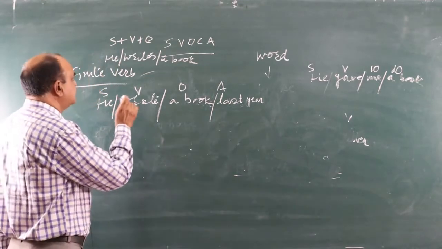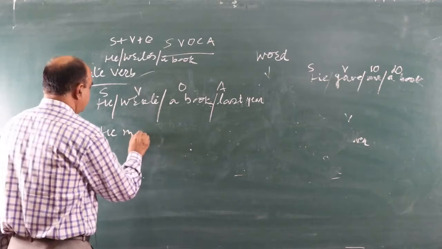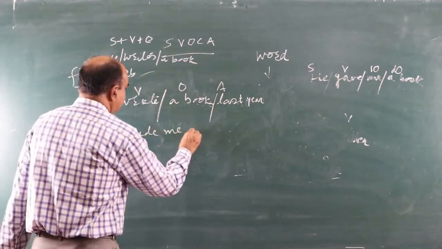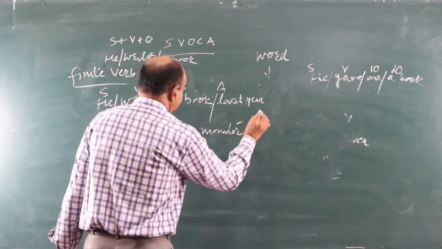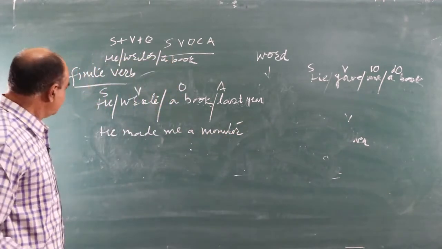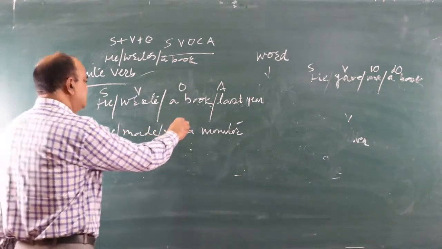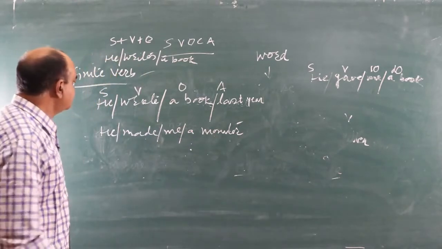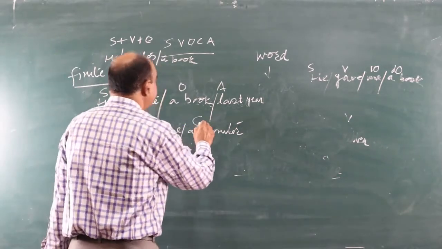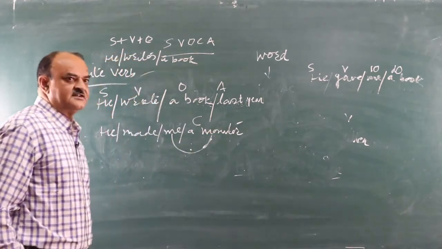Now I can extend more. He made me a monitor. So see the classification. He is the subject, made is the verb, me is the object, and a monitor. Monitor is complement here because me is related to monitor.